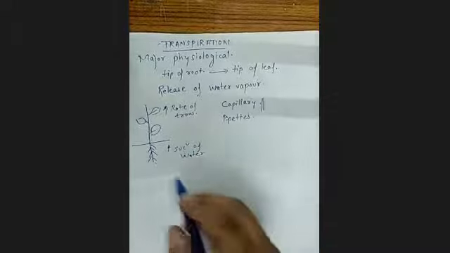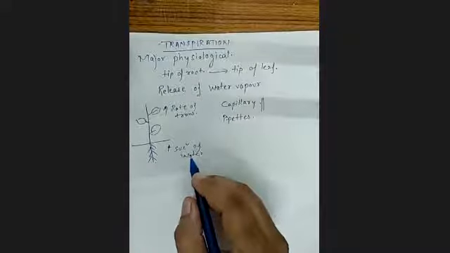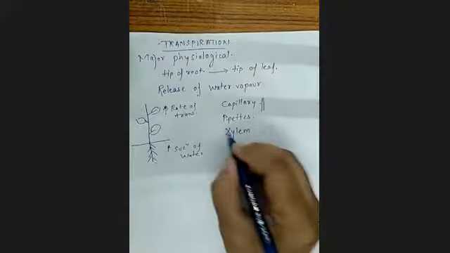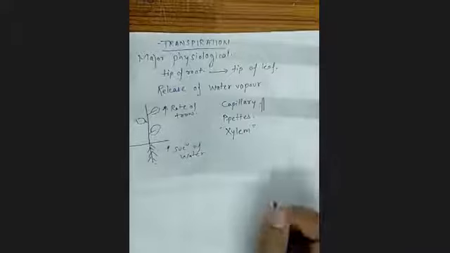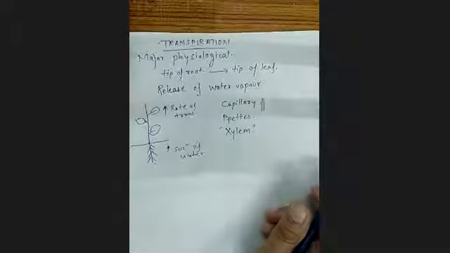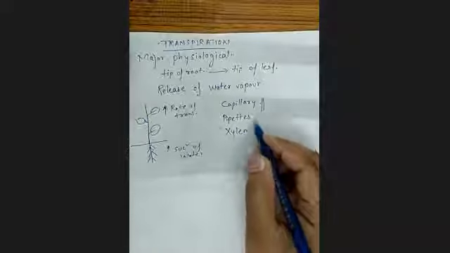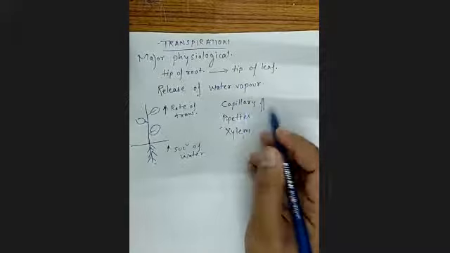You must know that xylem is responsible for water transport in the plant. So xylem can be as thin as capillaries.